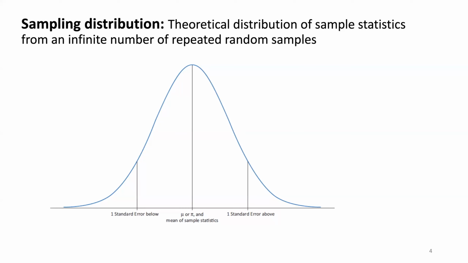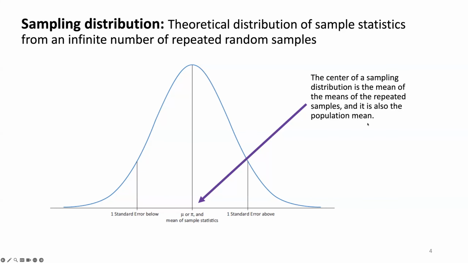So even if we're looking at a binary or binomial distribution, we can still say that there is a normal distribution of the samples. We can use this information to make inferences about a population.